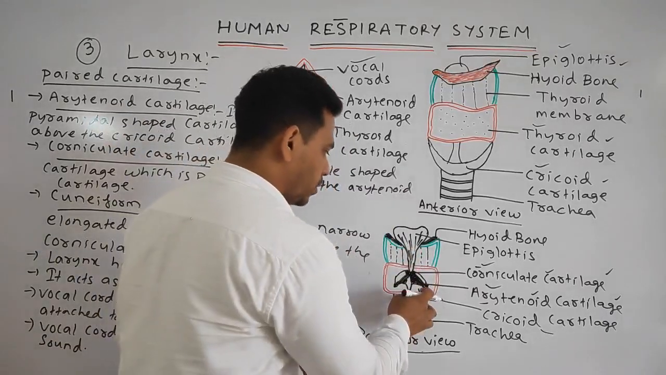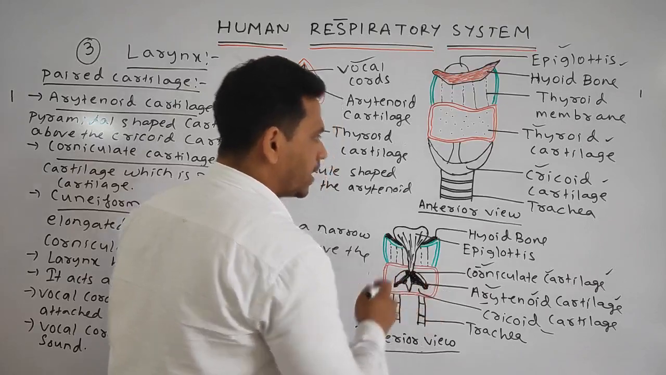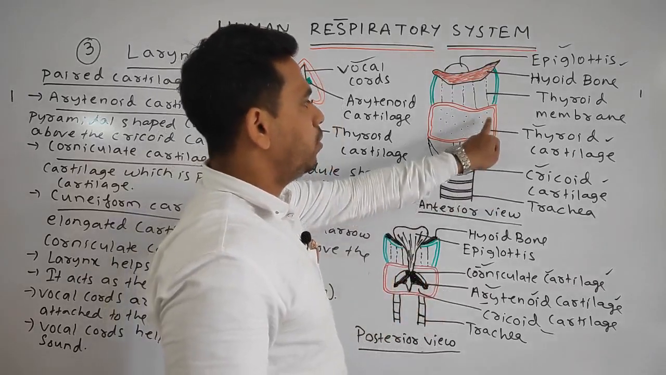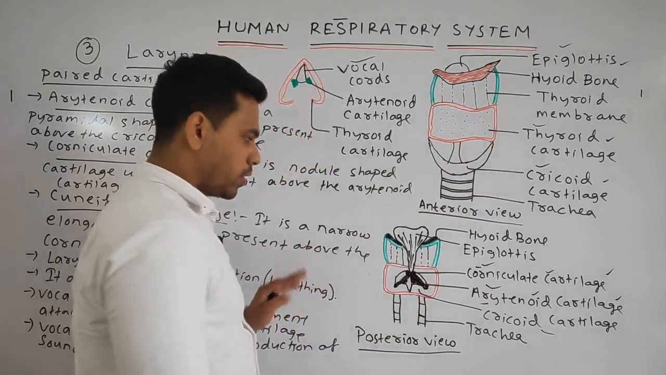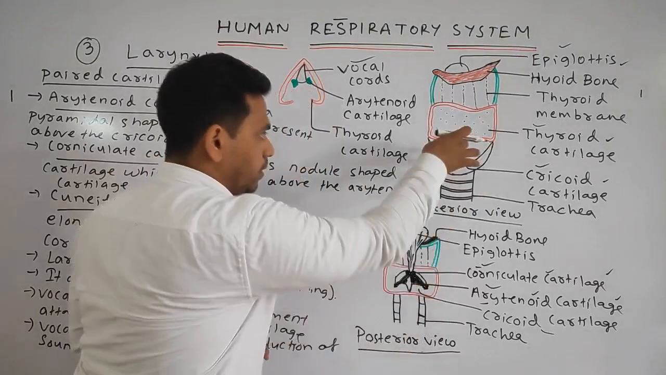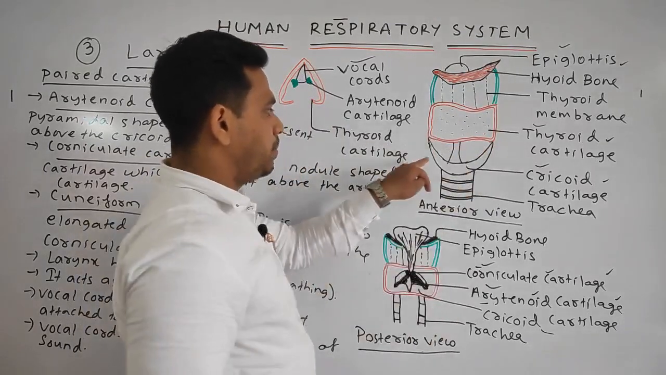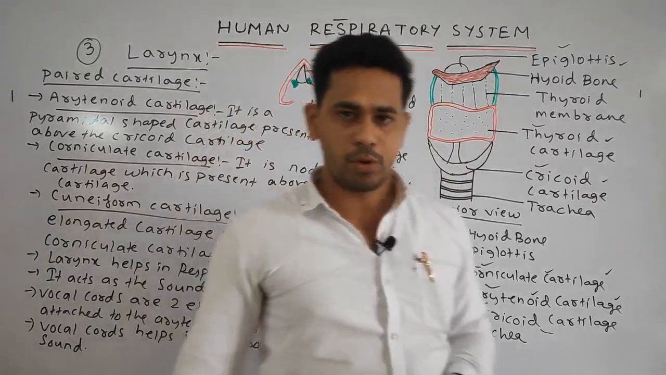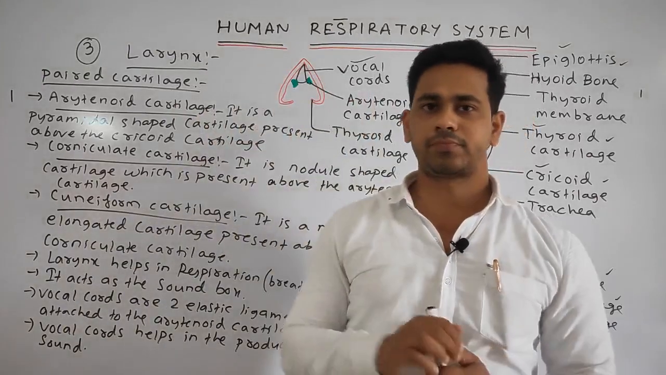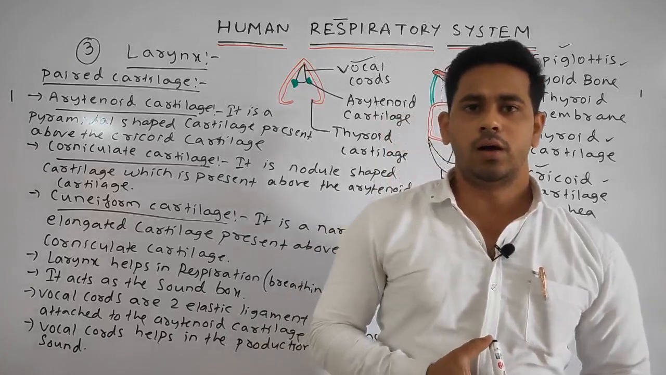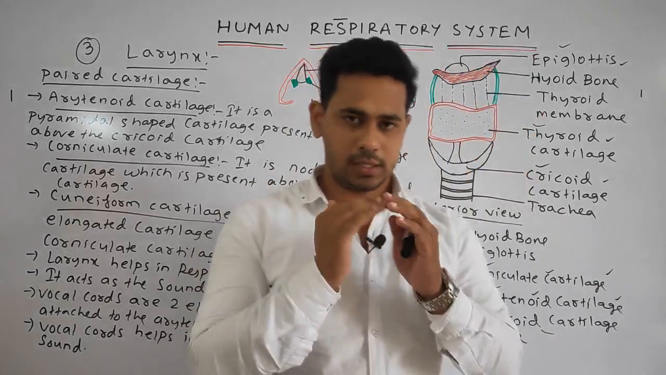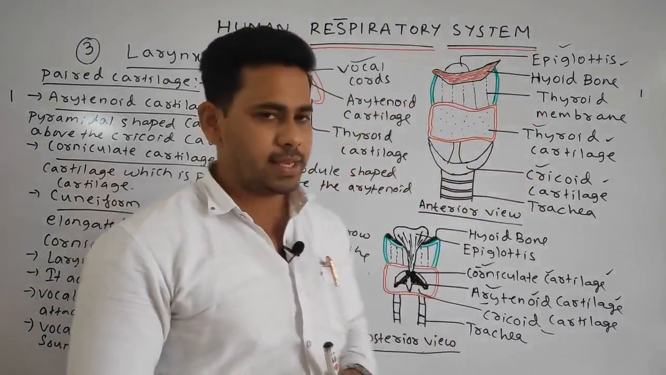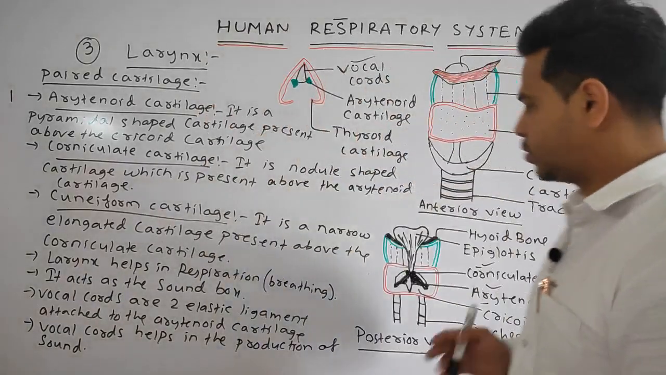And this one is your cricoid cartilage, which is present below the thyroid cartilage. From the lower portion, below the larynx region, the trachea is present. As we discussed, in the larynx region, above it the root of the mouth and the tongue are present, and below it the trachea is present. Please note down.